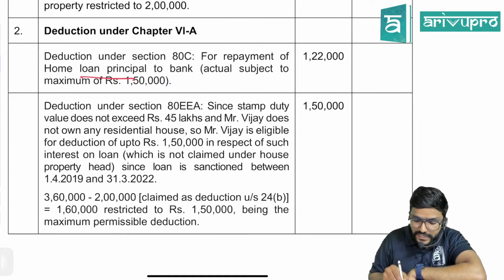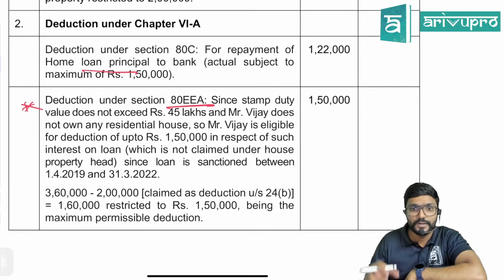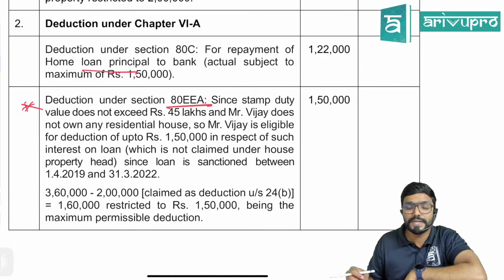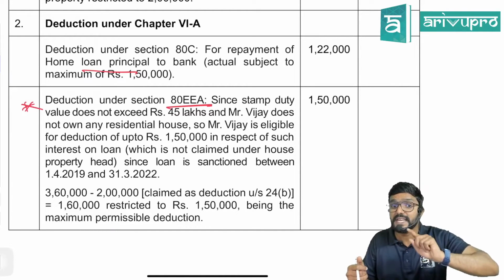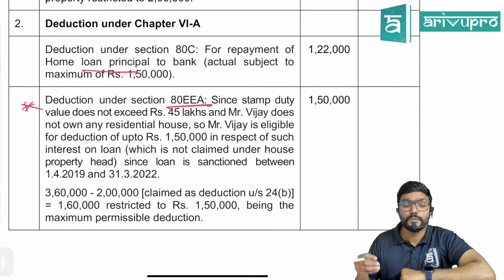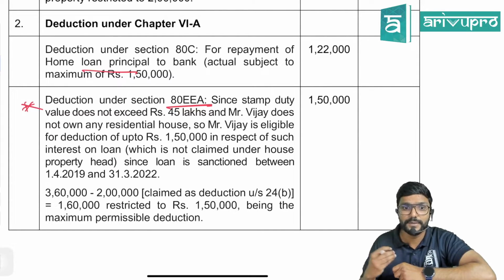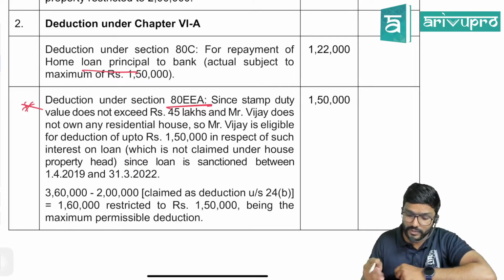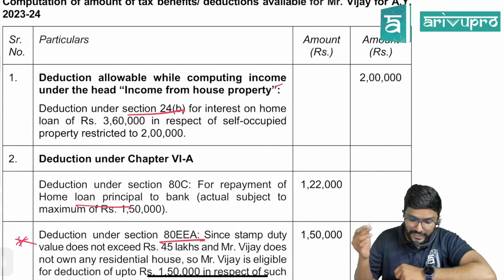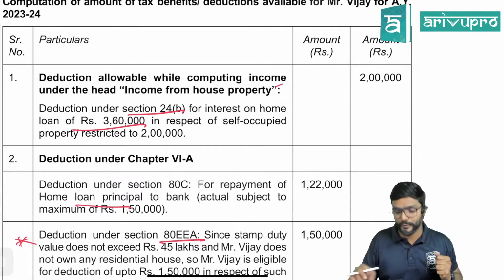Then deduction under section 80EEA, this is important because it has a lot of conditions. You can see the stamp duty value does not exceed 45 lakh and Mr. Vijay does not own any residential house, because 80EEA clearly tells it should be your first house. So Mr. Vijay is eligible for a deduction of up to 1,50,000 in respect of such interest on loan which is not claimed under the property head. Under house property you have claimed 2 lakh, but actually your interest is 3,60,000.